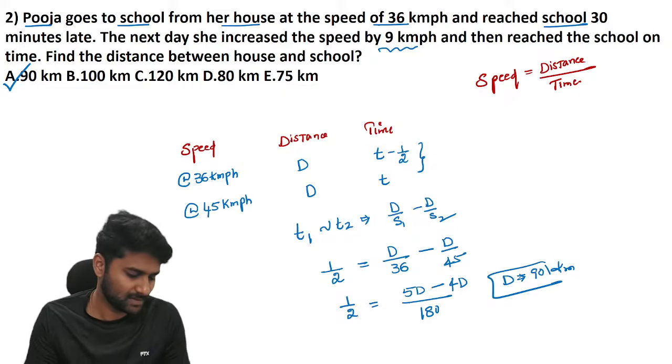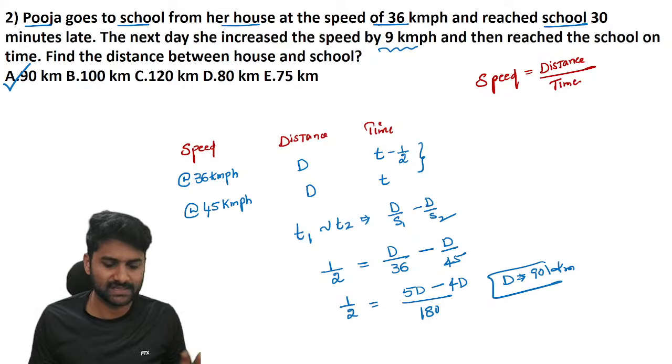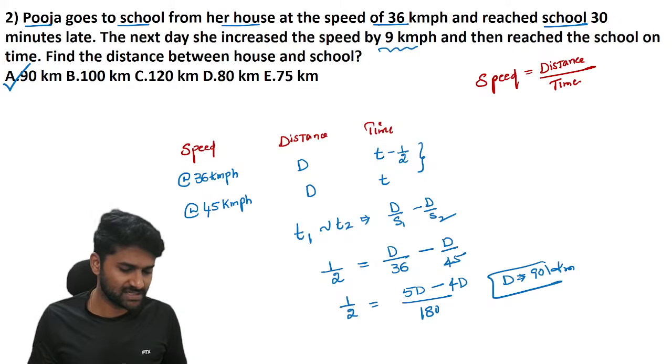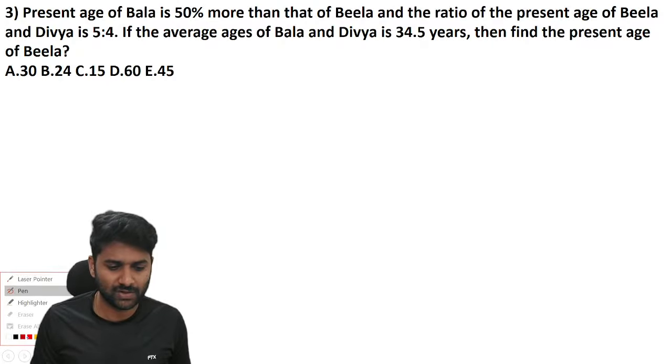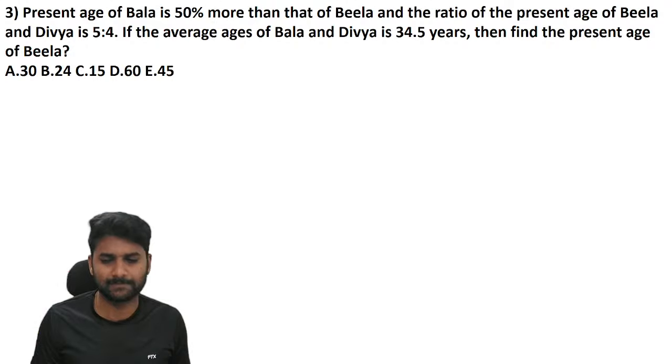Clear? It's all about time, speed, distance. We covered two topics. One is time and distance. Second one is time, speed, distance. Now let's check with the concept of ages.